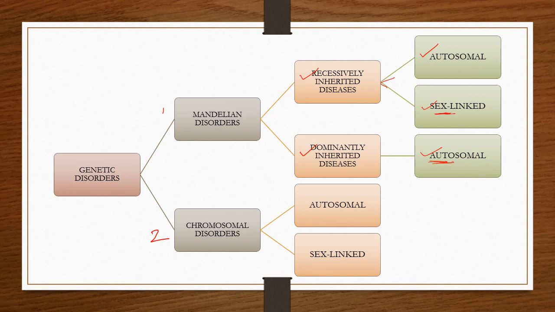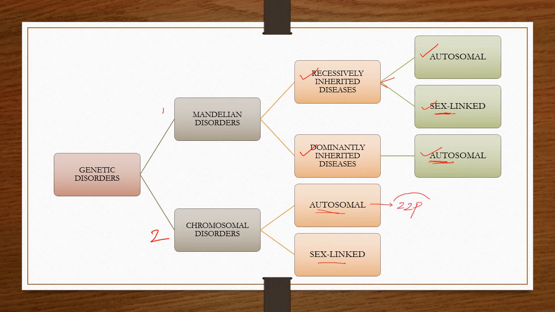Now let's come to the second type of genetic disorder, that is chromosomal disorders. These chromosomal disorders are only two categories: autosomal and sex linked. Autosomal disorders mean the disorders occur due to change in the autosomal chromosomes. There are 22 pairs of autosomal chromosomes.